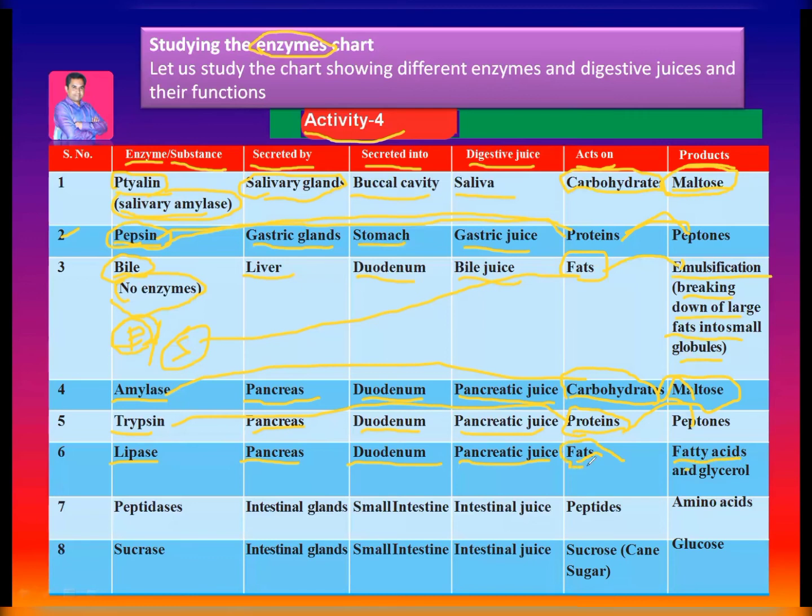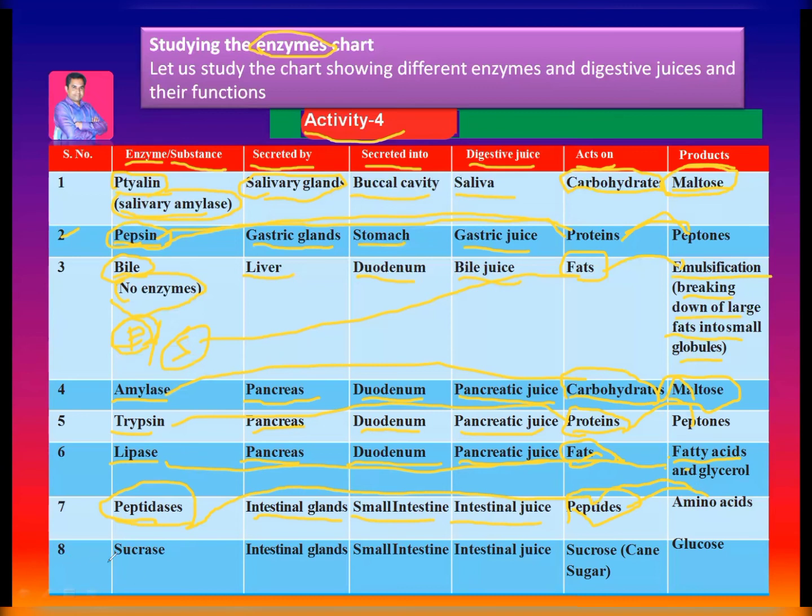Next, the seventh one, peptidases, which are secreted by the intestinal glands into the small intestine, in intestinal juice. Peptidases act on peptides and convert them into amino acids.